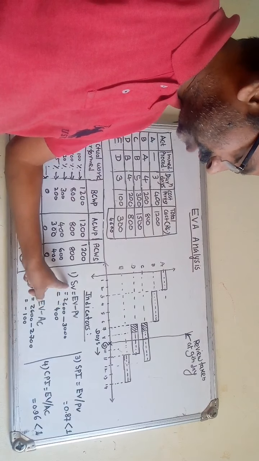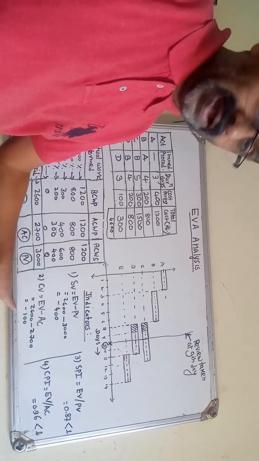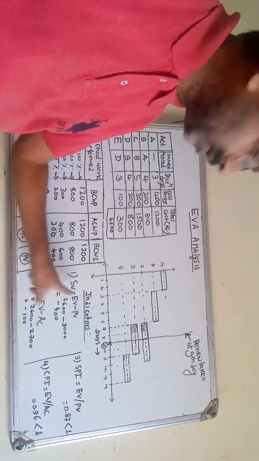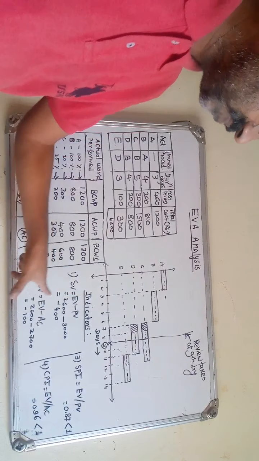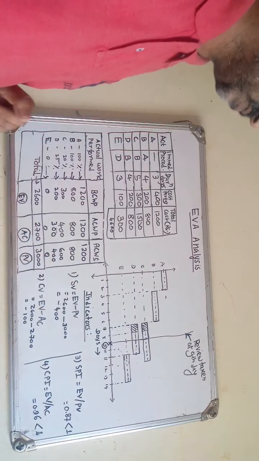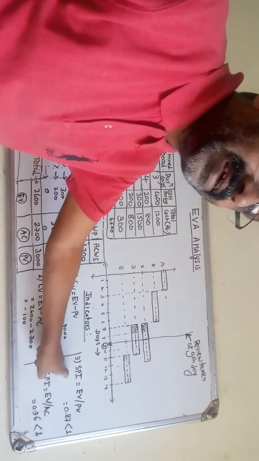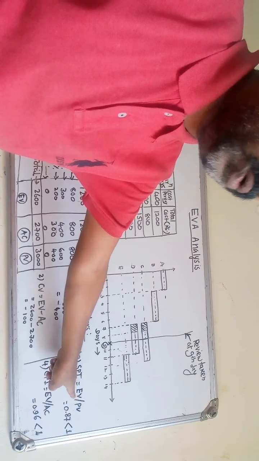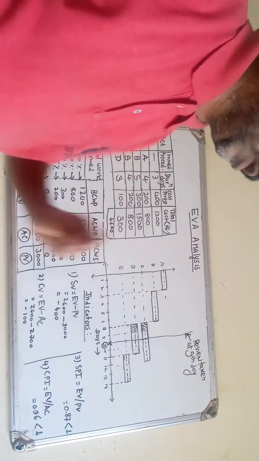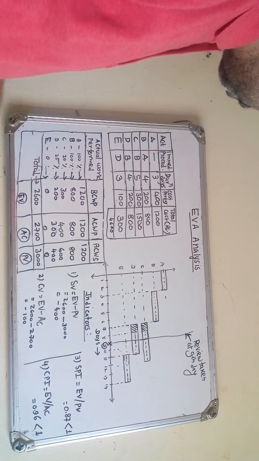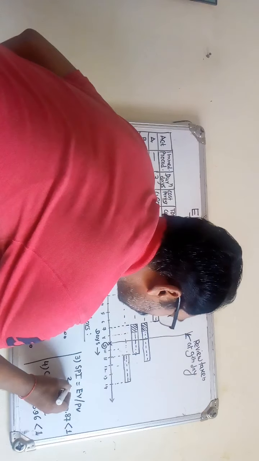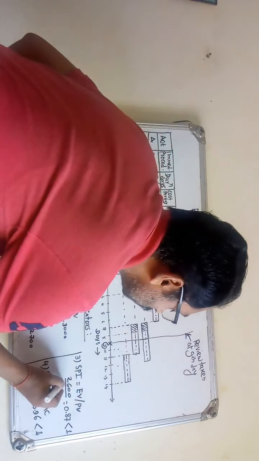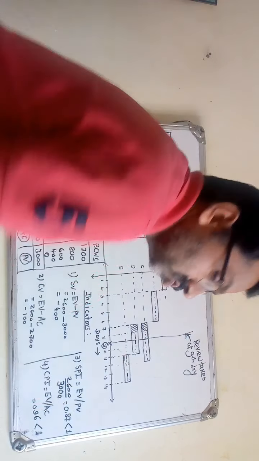The third indicator is the schedule performance index, SPI, equal to earned value divided by planned value. So earned value 2600 divided by planned value 3000, you will get 0.87, and it is less than 1. That we will see later on. So 0.87 is the SPI.